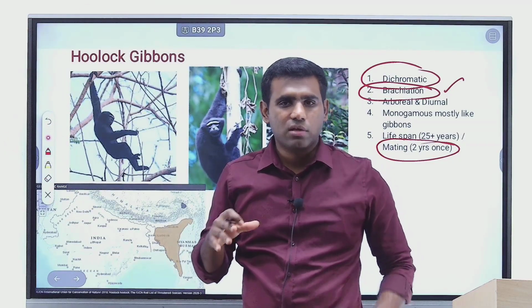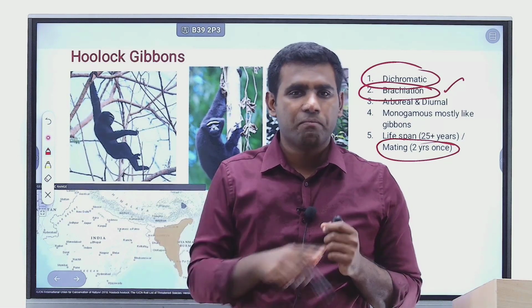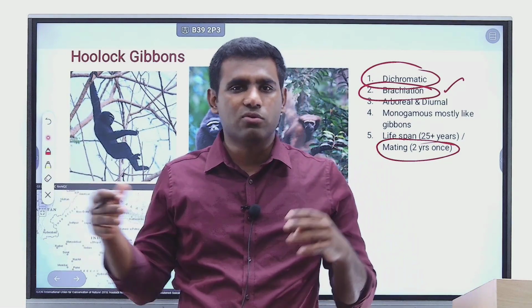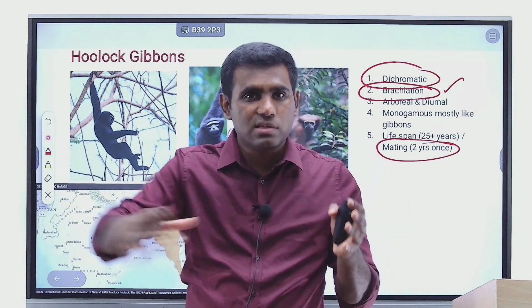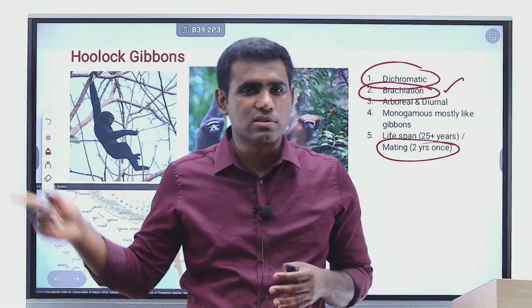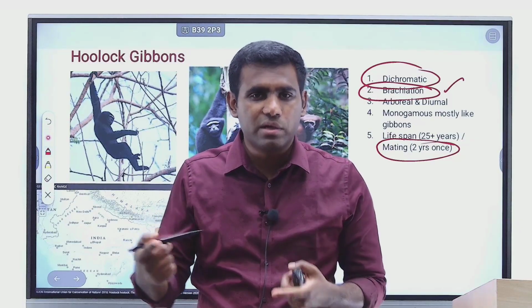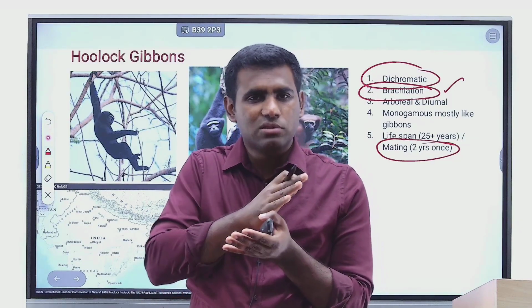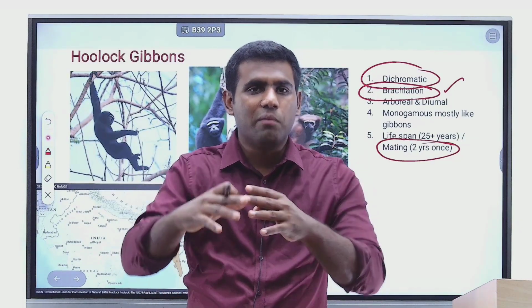And it has been found that the gibbons are not making the crossing. The gibbons are actually scared to make the crossing. So artificial bridges have also been constructed by the forest department, but still the hoolock gibbons are not ready to cross.